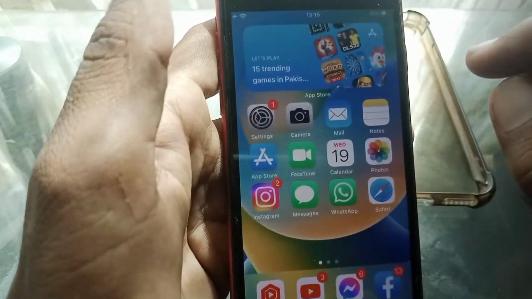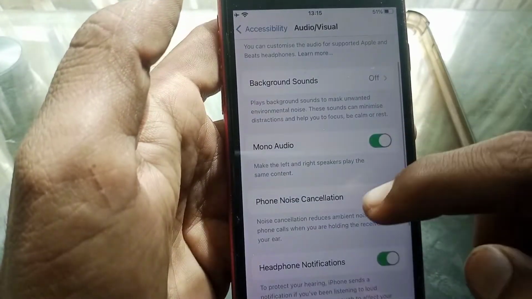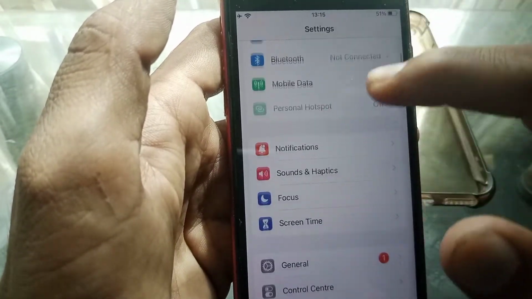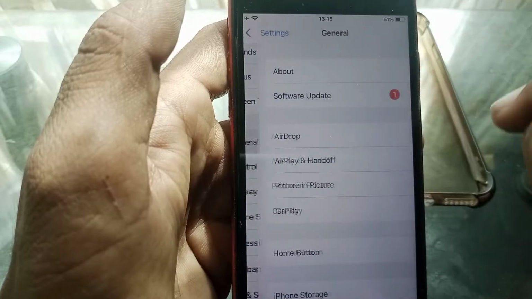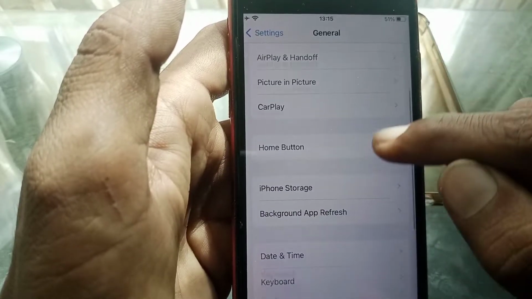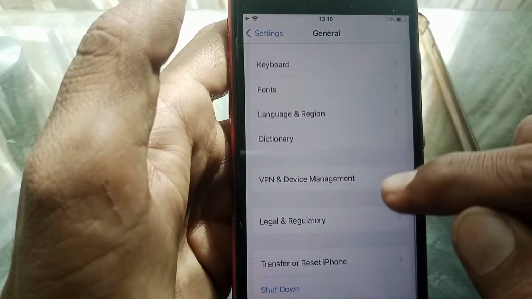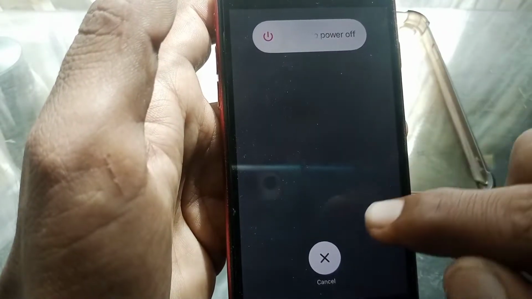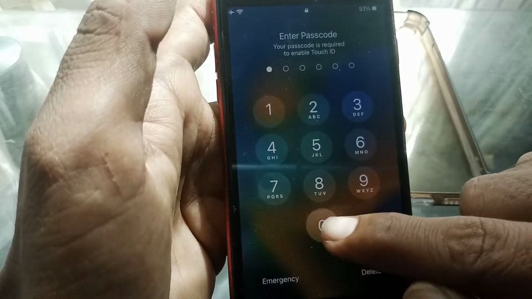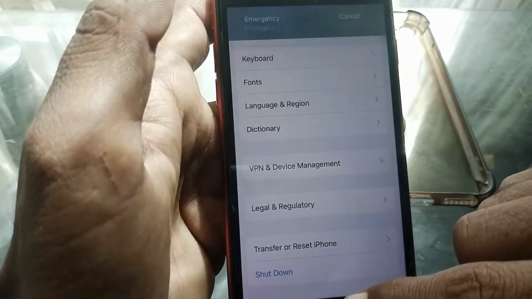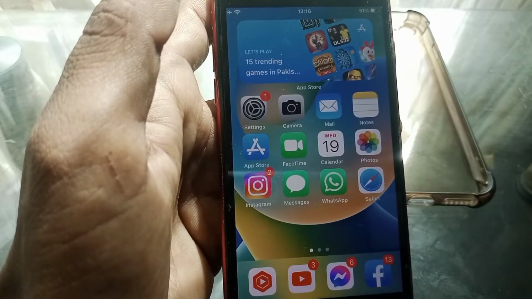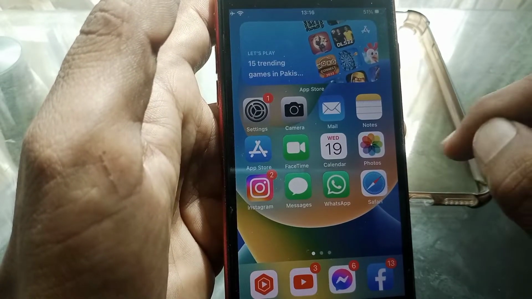And after that what you need to do is simply open settings again, and from here simply scroll down and tap on general. Now scroll down from here, and tap on shut down. So you have to shut down your device and then turn it on again. And after that simply check whether your problem has been fixed or not.